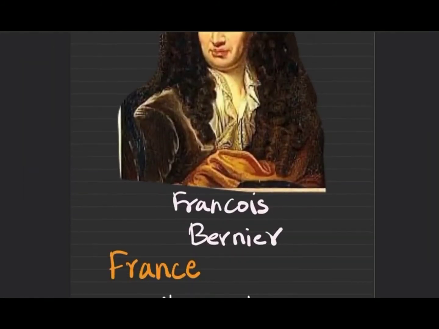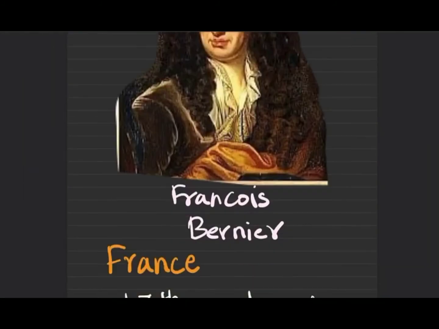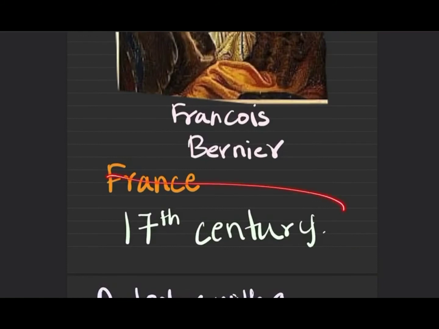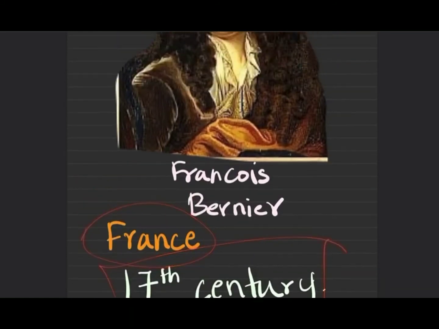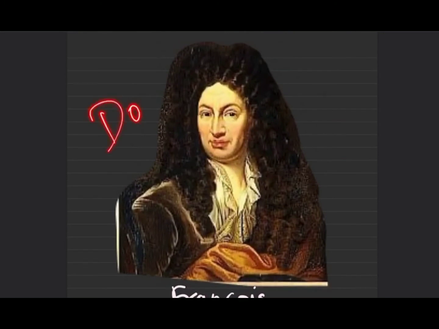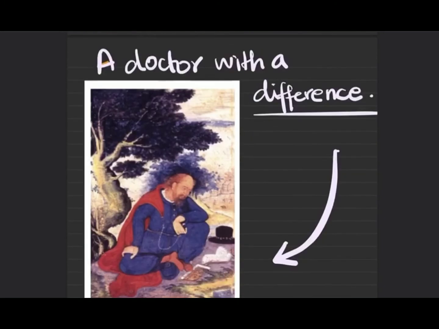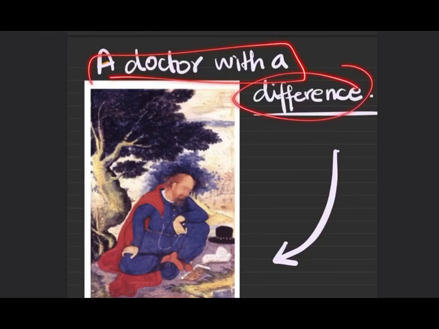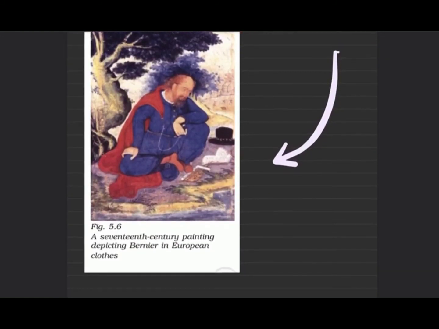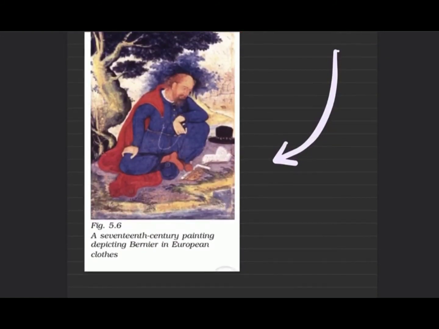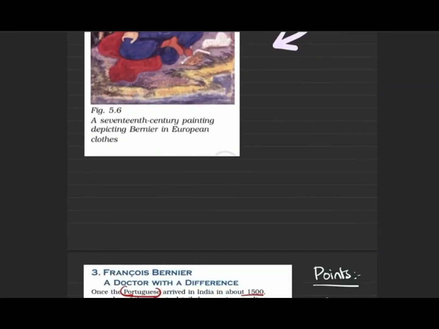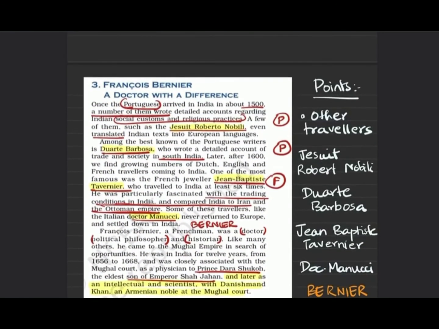Okay, coming to the next traveler, Mr. Francois Bernier. Francois Bernier is the last traveler. He was from the 17th century and he was from France. He was also a doctor. You can see a picture here. It's a 17th century painting. He is in European clothes, which is clearly visible.